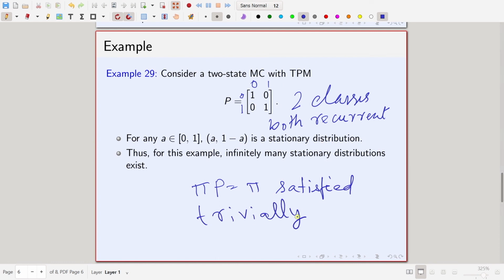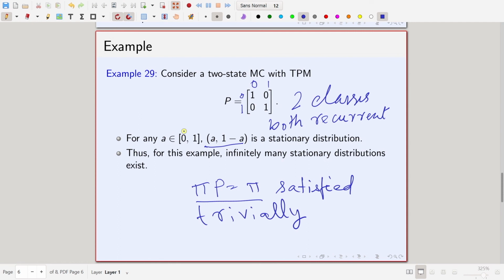Why? Because this is an identity matrix. If you multiply something with the identity matrix, you get back that. So, that is why pi p equal to pi is trivially satisfied. You take any row vector of length 2, and pi p equal to pi will be satisfied, but you also need the entries to be non-negative and they should sum to 1. So, if you take any row vector of the form a comma 1 minus a, where a belongs to the closed interval 0, 1, then that is a stationary distribution.